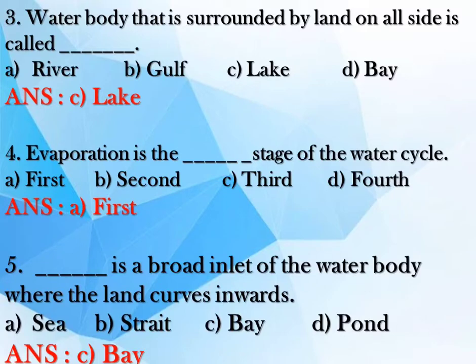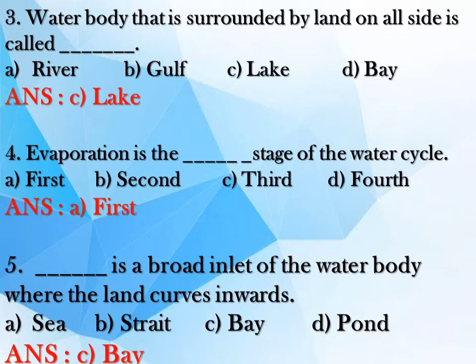Question 3. Water body that is surrounded by land on all sides is called dash. The options are A. River, B. Gulf, C. Lake, D. Bay. Correct answer C. Lake. Water body that is surrounded by land on all sides is called lake.